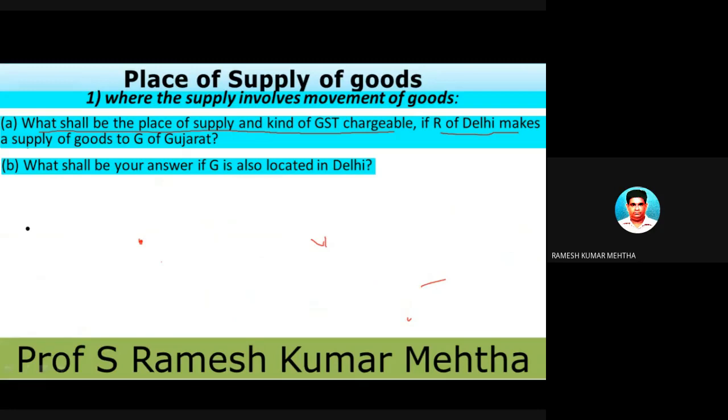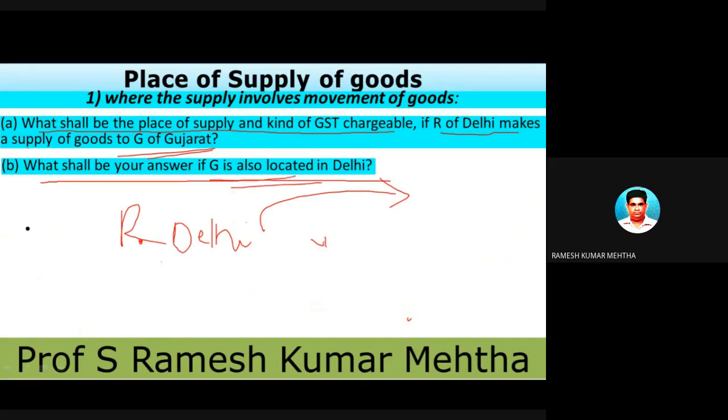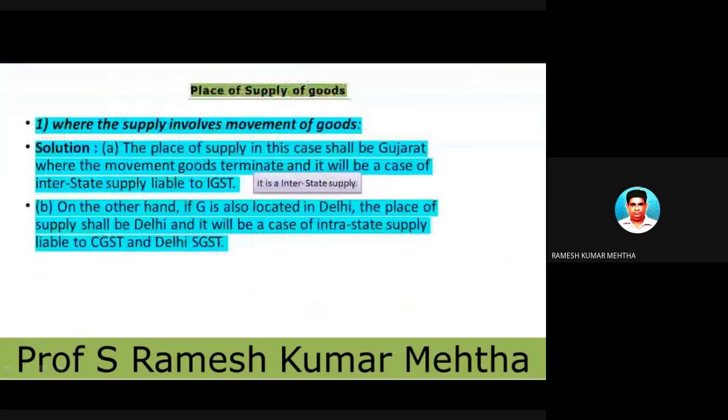Third example. Now the same example we will continue. What should be your answer if G is located in Delhi? Now the guy who is in Gujarat is located in Delhi. So R is in Delhi and he is supplying. G also is located in Delhi. Now look at the answer. On the other hand, G is also located in Delhi. The place of supply shall be Delhi, and hence it will be an intra-union territory supply of goods and services.